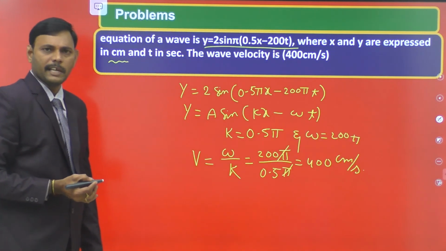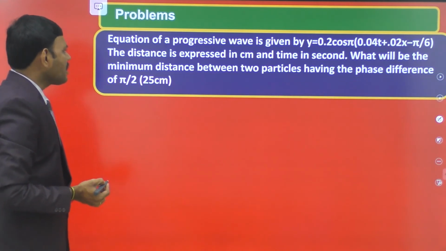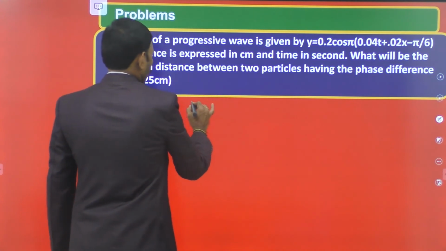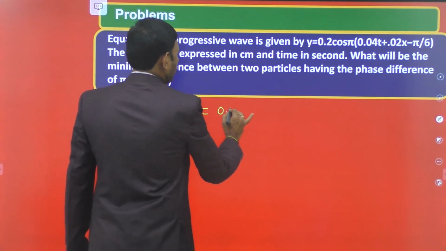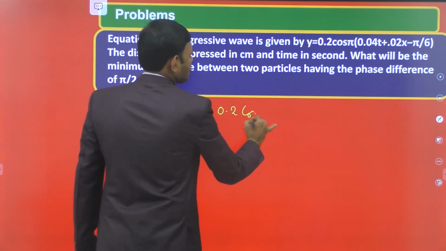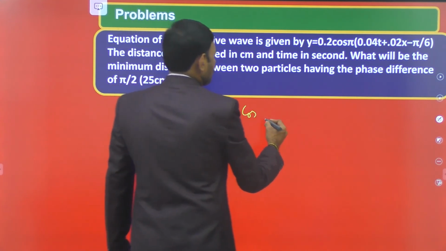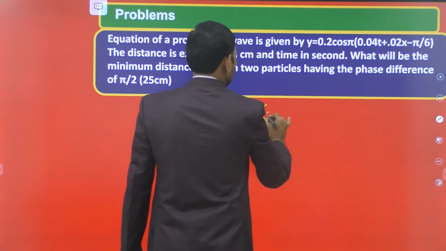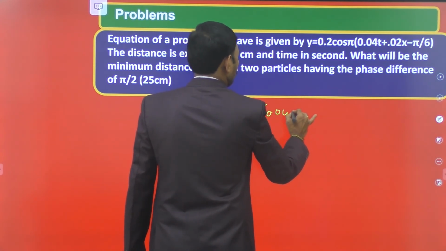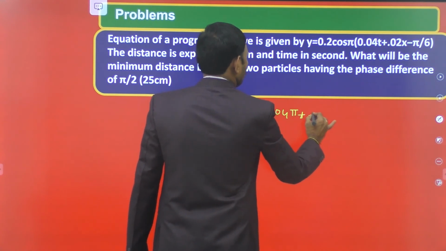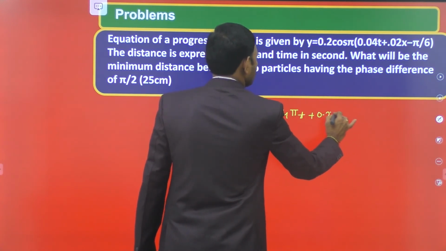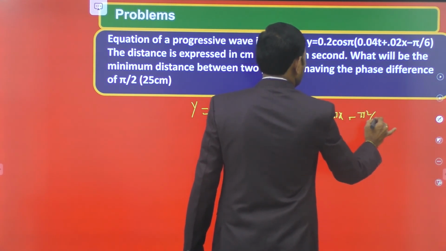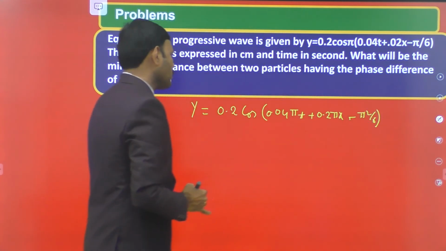So let us move on to the next problem. The equation of a progressive wave is given by y is equal to 0.2 cos, take pi into the bracket, (0.04 pi t plus 0.2 pi x minus pi square by 6), like that we get the equation.